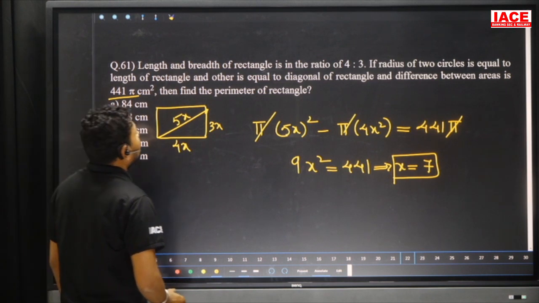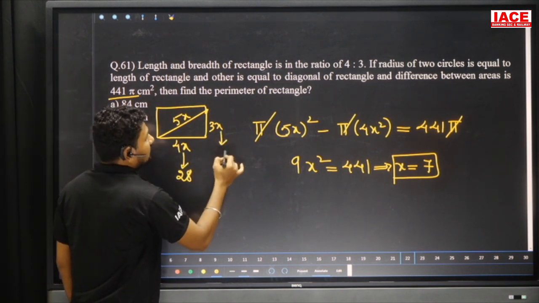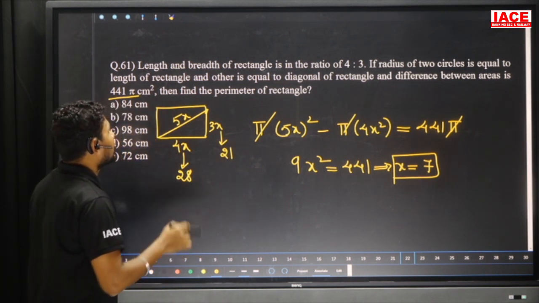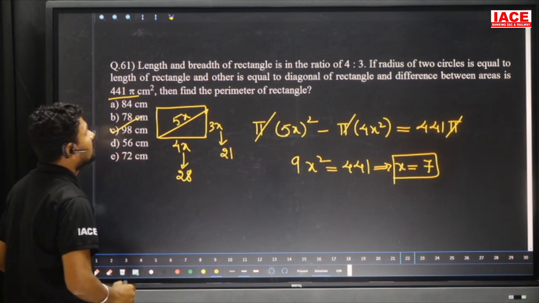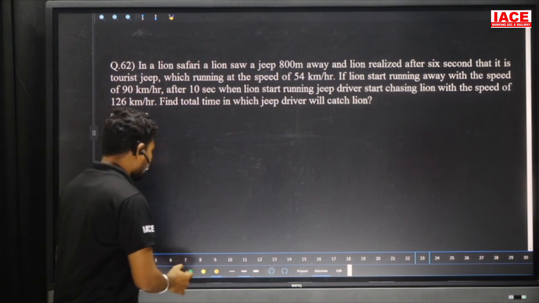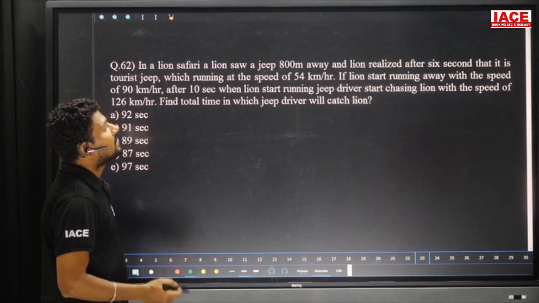Now find the perimeter of the rectangle. The sides are 28 and 21. 21 plus 28 is equal to 49. 49 doubled is our perimeter. 49 doubled is 98 centimeters.